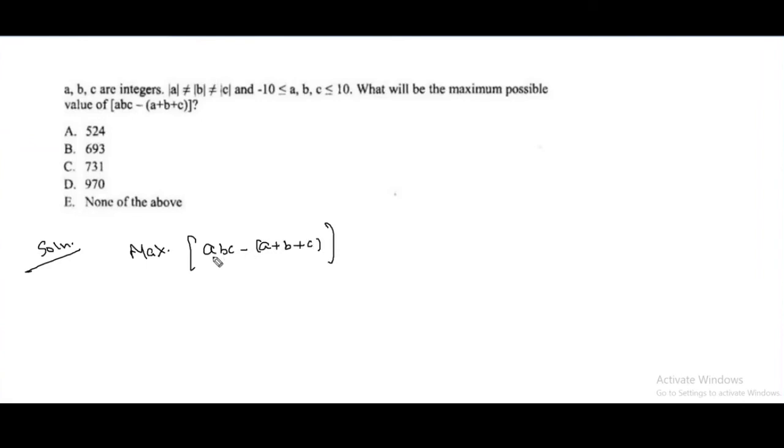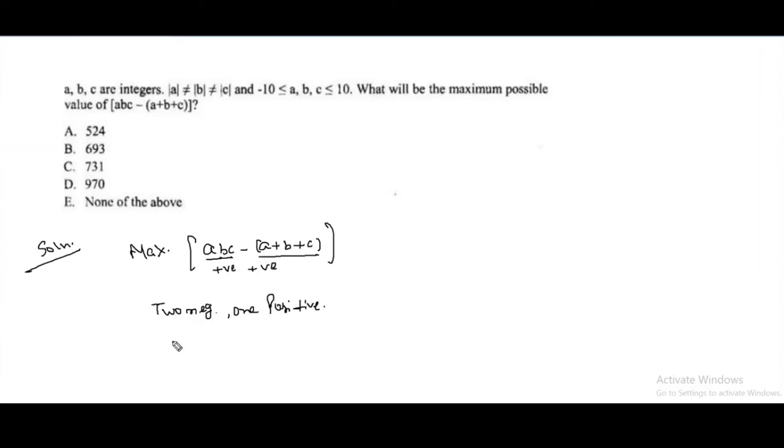But if I take two negative and one positive, this will become positive, and minus this is also negative, and negative becomes positive. So it will be maximum when I take two negative and one positive. And take two negative bigger because we need the maximum sum.